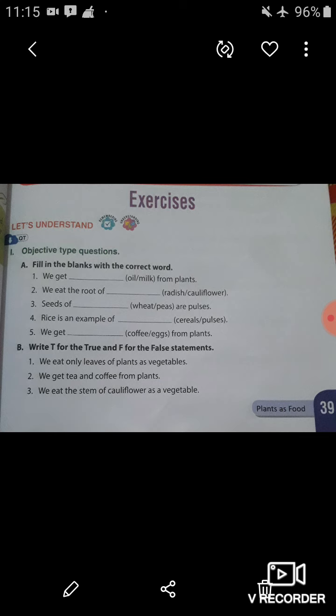Now the fourth one, rice is an example of blank. Here the options are cereals and pulses. As you know, rice and wheat are cereals. So here you have to fill in CEREALS, cereals, because rice is an example of cereals. Now filling in the blanks is completed. You have to fill this in your book. Now question number B.